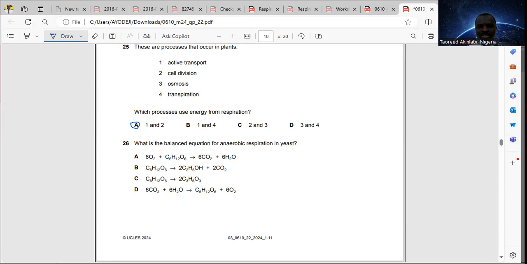Because this question is asking about anaerobic respiration in yeast, which is respiration without oxygen, glucose gives ethanol or alcohol and carbon dioxide. The answer is option B. C6H12O6 is glucose, C2H5OH is ethanol or alcohol, and CO2 is carbon dioxide.